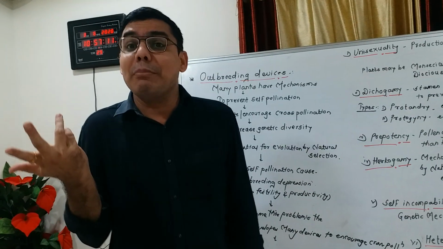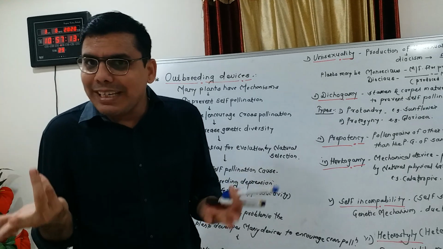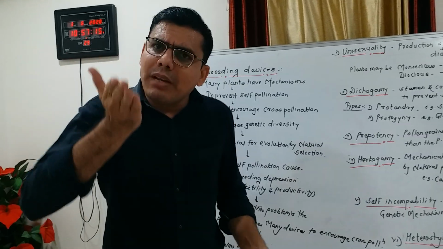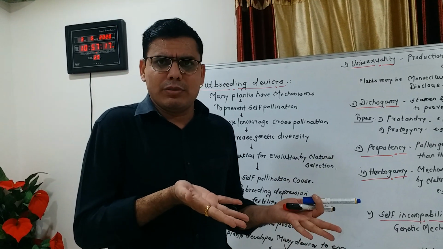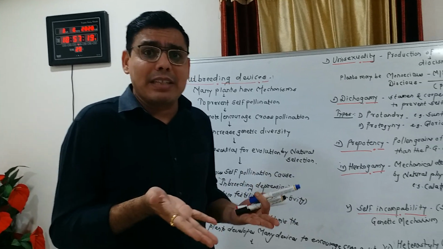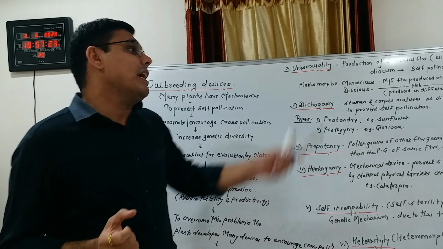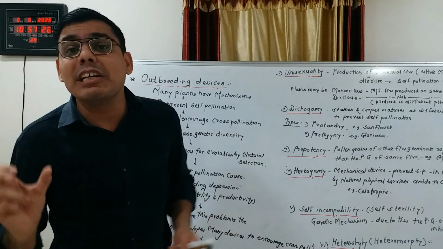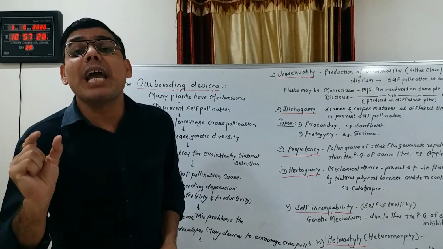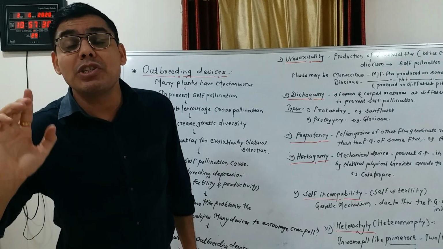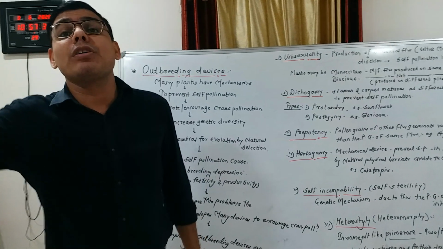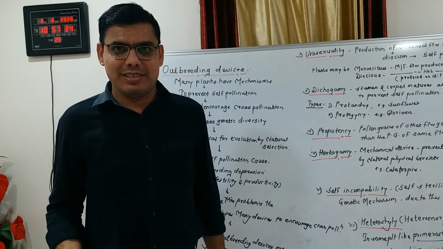For example, maize. In the maize plant, male and female flowers are produced on the same plant. This monoecious condition prevents autogamy, meaning it prevents self pollination, and encourages cross pollination.